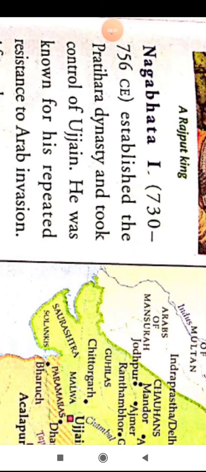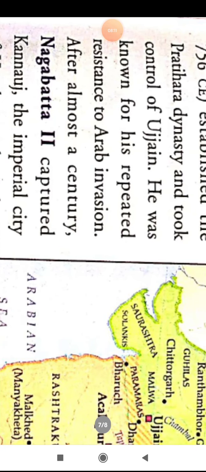Nagabhatta I established the Pratihara dynasty and took control of Ujjain. He was known for his repeated resistance to Arab invasion.